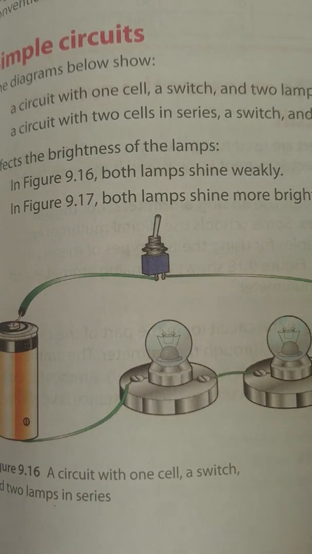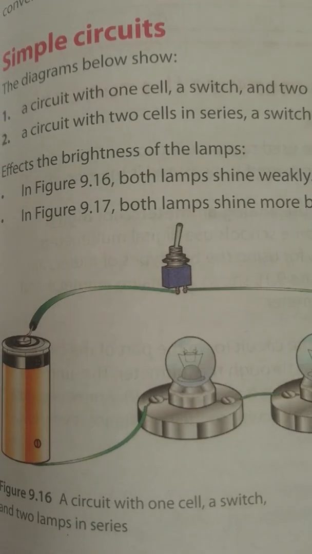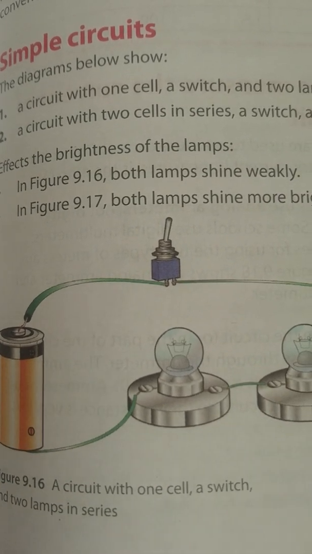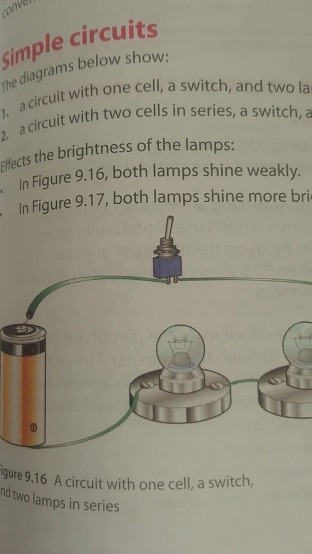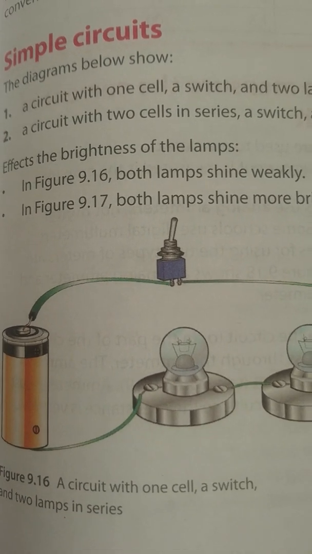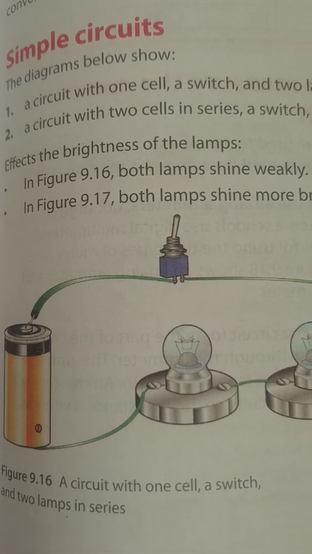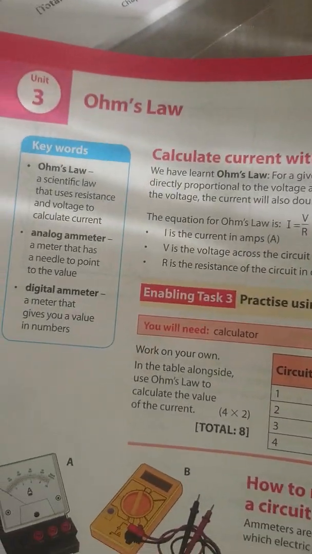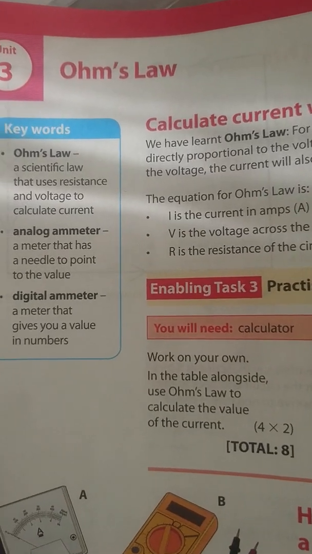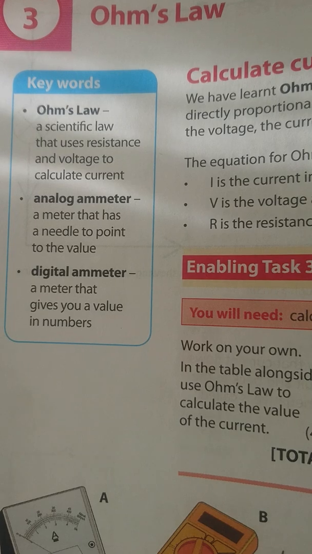That means that they reduce the amount of current flowing through it, but some parts reduce it a lot, while some don't reduce it much. So when the current is reduced a lot, we say it offers a greater resistance, okay? We will discuss it more in detail in the next chapter. So that is what resistance is. It is the ability of certain parts of the structure to reduce the current that flows through it.